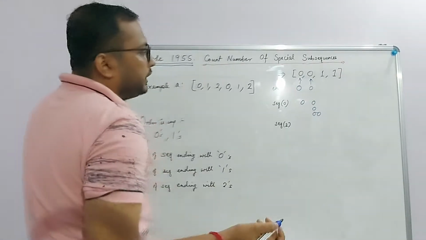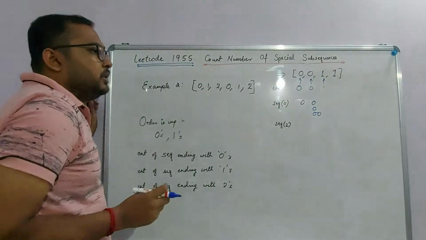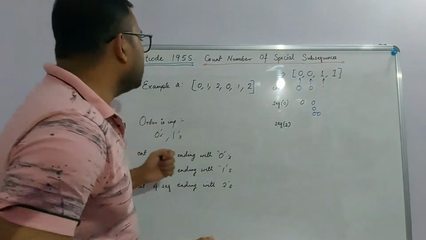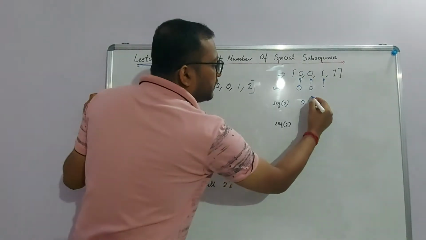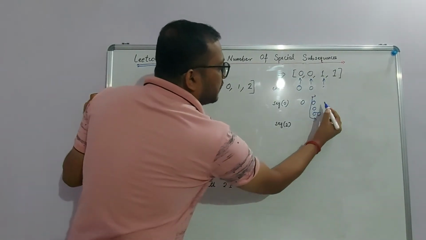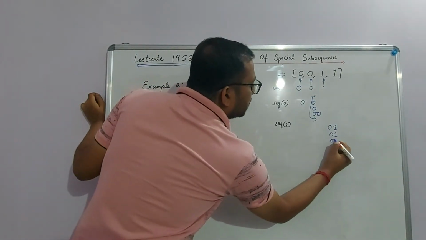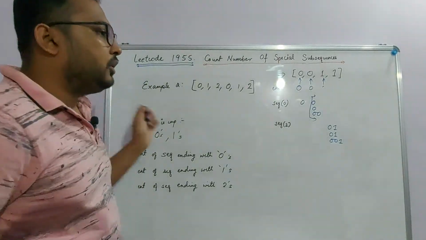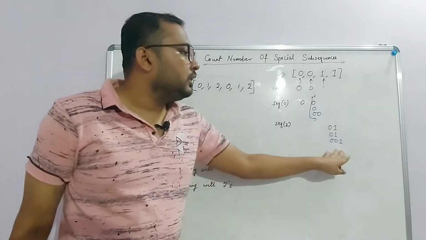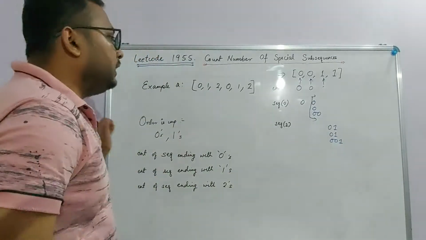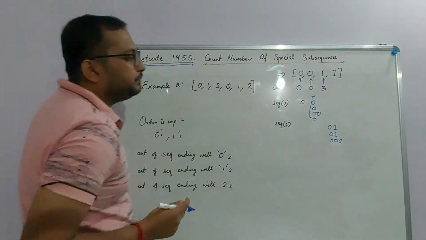Okay, let's move ahead. I get a 1. So now what is the count? As soon as I get a 1, how many subsequences do I get that have zeros followed by ones? If in all these sequences, if I just append a 1 here, what do I get? I get 0, 1, 0, 1, 0, 0, 1. So for all these sequences that are ending with 0 here, if I append this 1, that means I got the count of all the subsequences that were ending with ones and that were actually starting with zeros. So I had the value as 3.